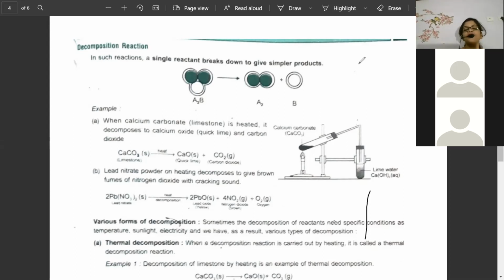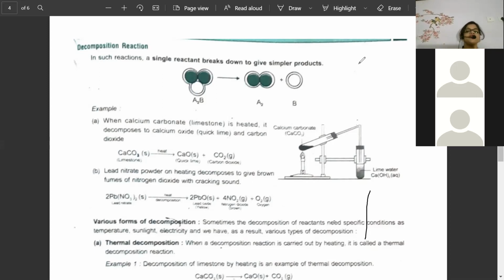When you heat, you see the procedure: a test tube is there, and in that test tube a rubber cork is fitted. From that rubber cork, one glass tube is added, and that glass tube goes to another chamber. Now when calcium carbonate is heated, you will ask, why have they fitted that rubber cork?